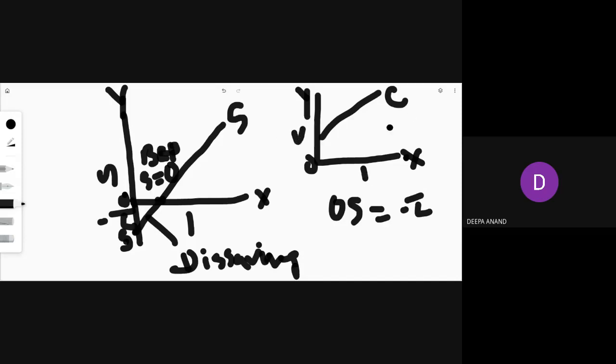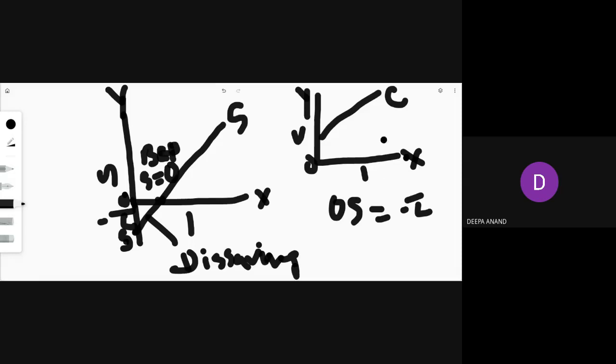As the two variables here are income and consumption, we will write income on the x-axis and consumption on the y-axis. The consumption curve starts from here above zero, and this is an upward sloping line, because as the income increases, consumption also increases. Here also the same. As the income increases, saving also increases. That is why this is also going upward, even though it is less proportionate.